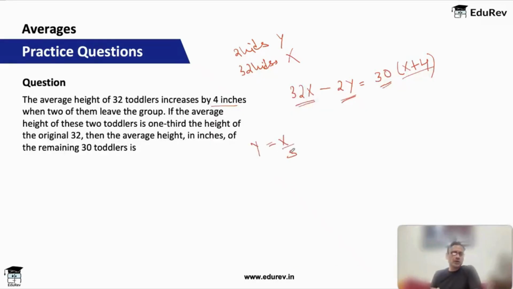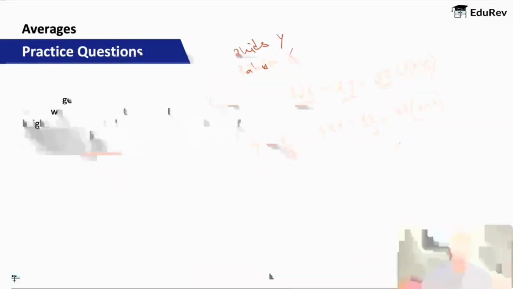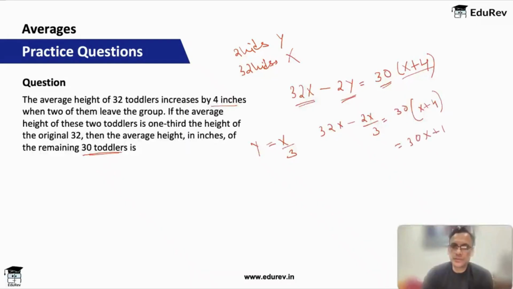If the average height of these 2 toddlers is 1/3 of the height of original 32, so y I can put as x by 3, or x you can put as 3y. But what is the question? Then the average height in inches of the remaining 30 toddlers is. So basically I need x. So it's better to put y as x by 3. Okay, so 32x minus 2x by 3 is equal to 30 into x plus 4, which is 30x plus 120.